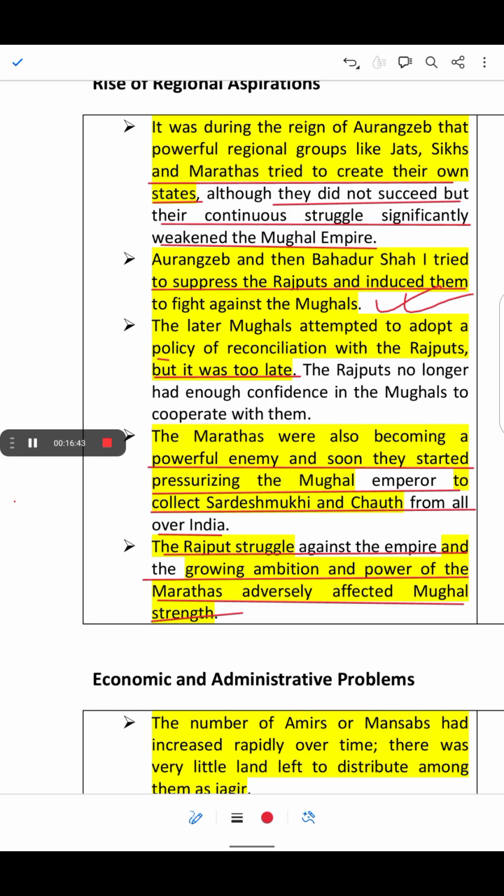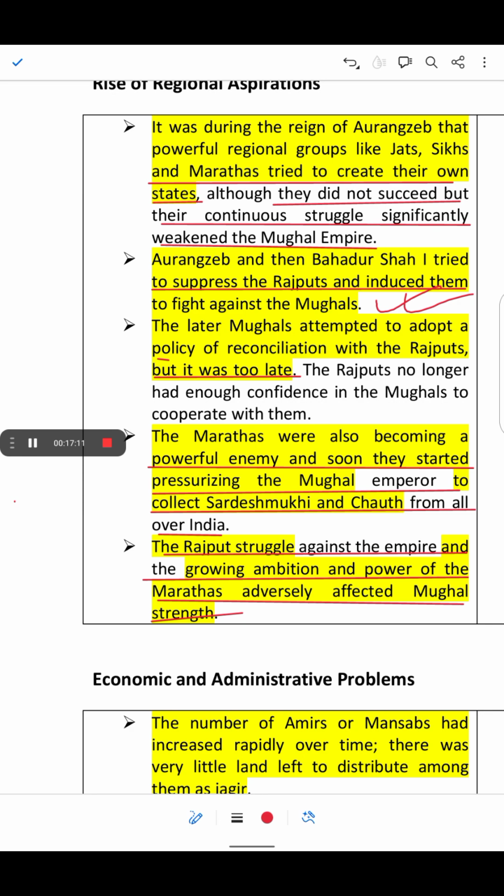The later Mughal rulers struggled to defeat the Marathas, and thus the Marathas demanded taxes like Sardeshmukhi and Chauth. These weak Mughal rulers struggled to resist the Marathas' growing power. They simply had to bow to the Marathas, and thus the clashes began.